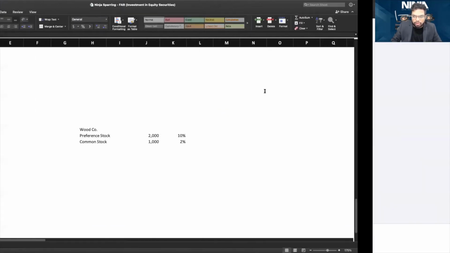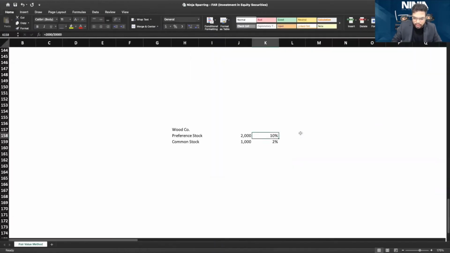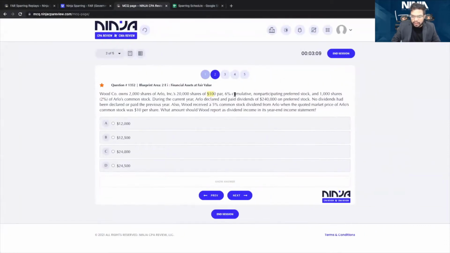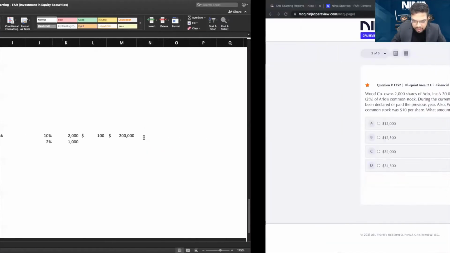The value of each preference share is $100. That means the total value of preference stock you own is $200,000. And they're cumulative in nature. Cumulative preference stock means if you don't pay them the dividend in a particular year, their right to receive the dividend doesn't lapse. They will still receive it when you pay the future dividends.